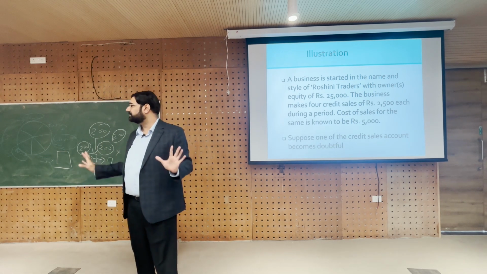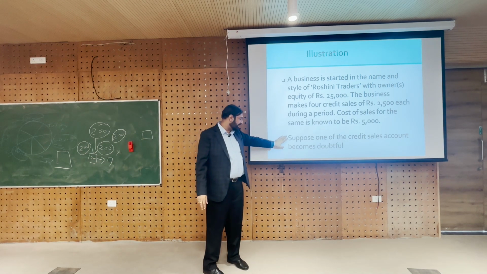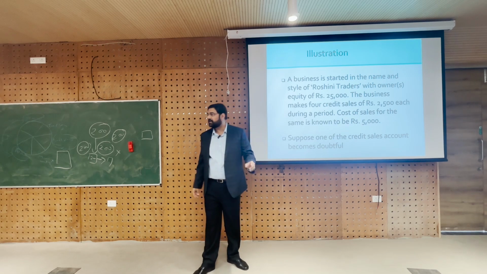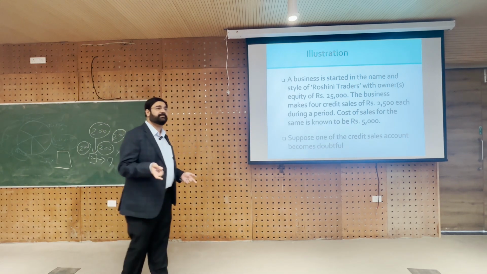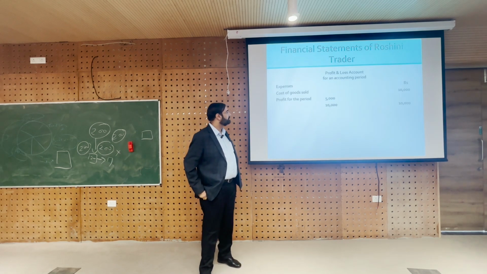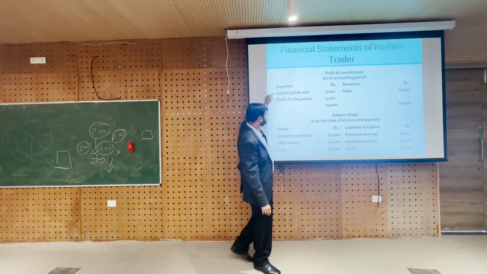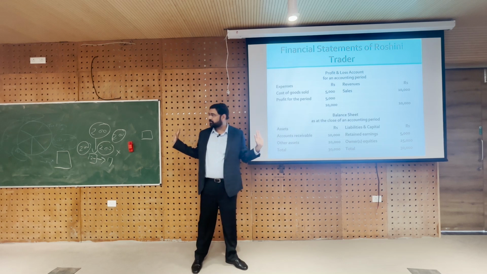What is the gross profit? 5,000. And now, for the time being, do not suppose bad debt, but let us look at how it will look if there is no bad debt, and then we will see how it will look if there is bad debt, right. Let us see the next slide. So, my profit and loss account will have sales of 10,000, cost of goods sold of 5,000, and profit for the period is 5,000. Are you all clear on that?